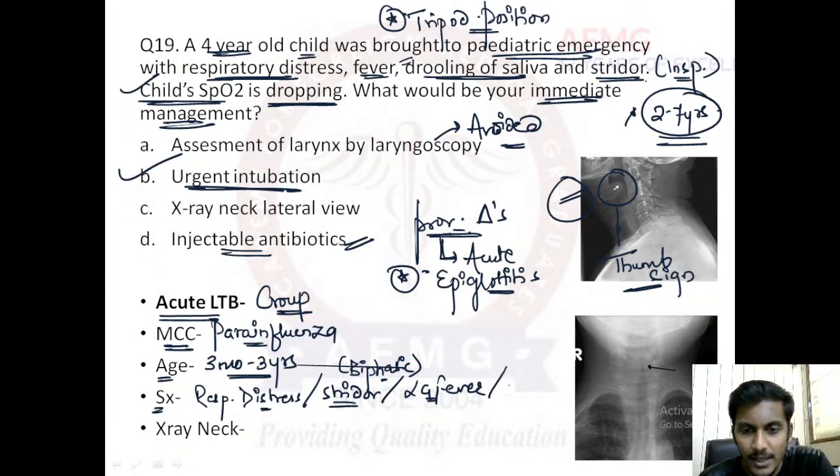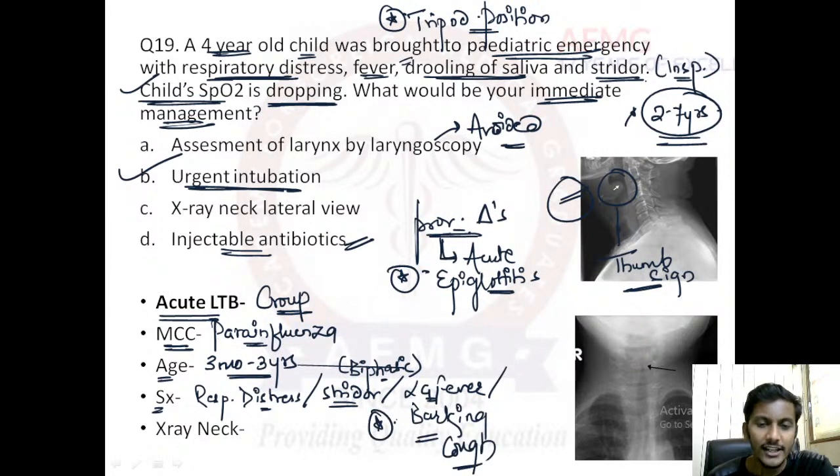A low grade fever is present, and an important feature, a barking cough, is present. Okay, very important. A barking cough is present. The cough feels like a child is barking, like a barking dog.